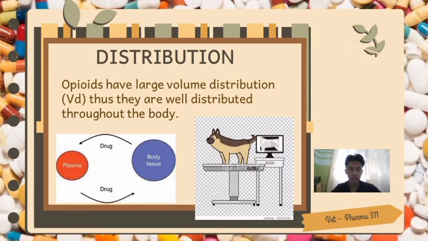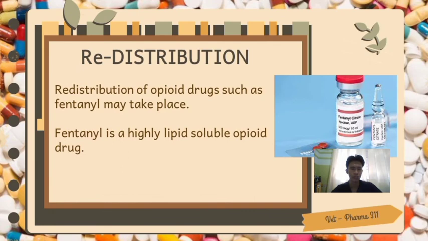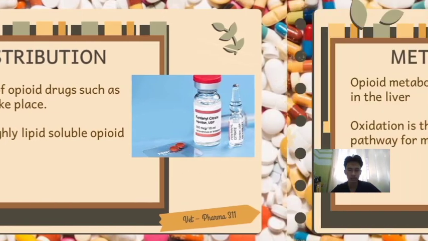Next is the distribution. In terms of distribution, opioids have large volume distribution, or VD, thus they are well distributed throughout the body. Opioid receptors are widely distributed in the brain, however they are also found in the afferent systems, including sensory, limbic, and neuroendocrine, which contribute to the systemic distribution. In some cases, redistribution may take place for drugs such as fentanyl. Fentanyl is known to be a highly lipid-soluble drug, thus its constituents would easily pass through the membranes for redistribution.